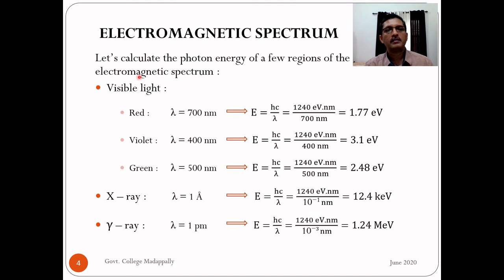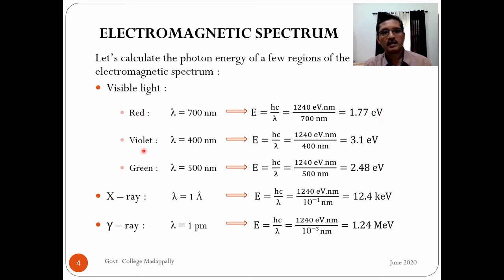Now let us look at the photon energy in different regions. I have considered three regions. These are important, that's why I have considered only three regions. Visible light. Let us consider red. A red photon has a typical wavelength of 700 nanometer. This we have seen in our previous slide. So what is the energy of this photon? hc by lambda. We know the value of hc, 1240 electron volt nanometer divided by 700 nanometer. Your value will be 1.77 electron volt. You can do this calculation and check it.